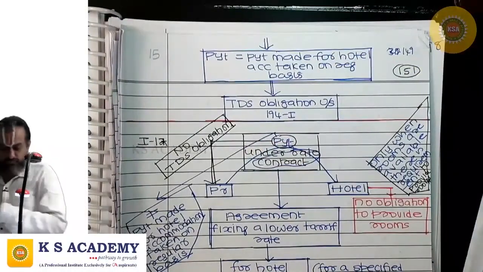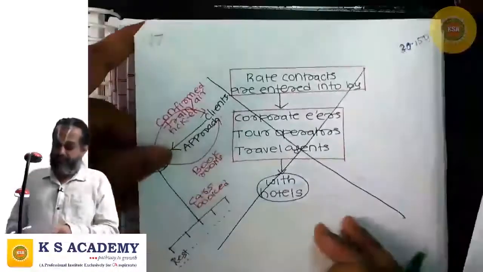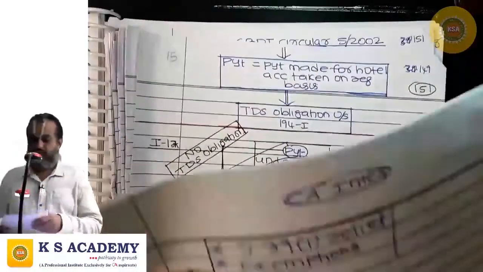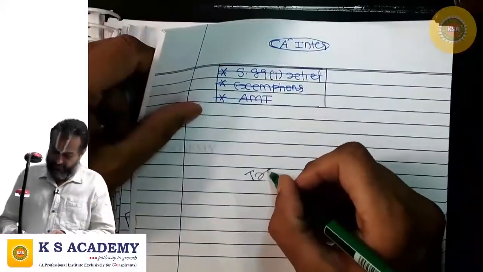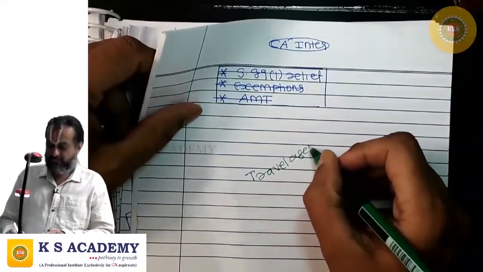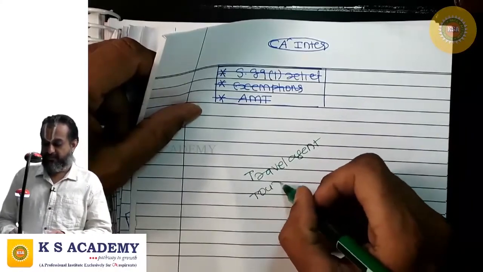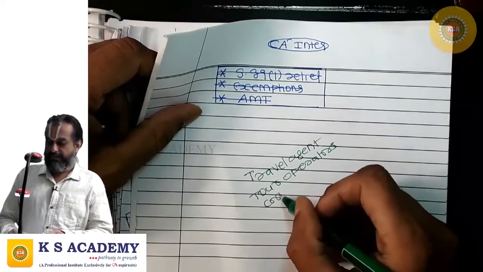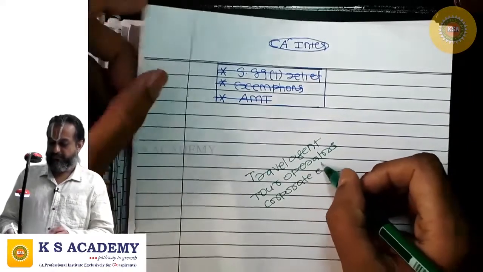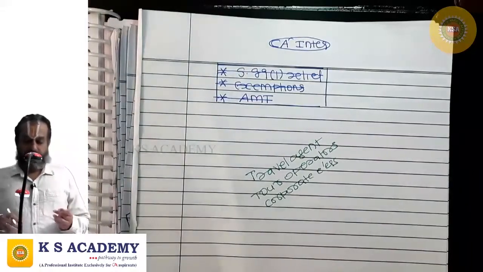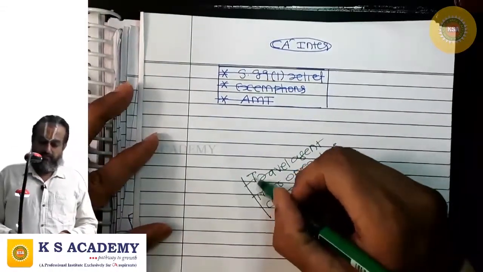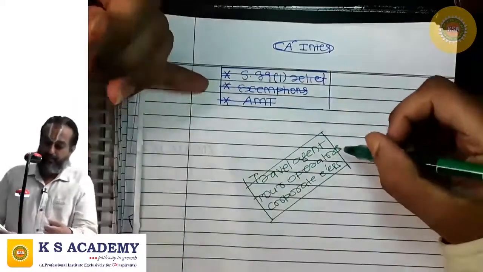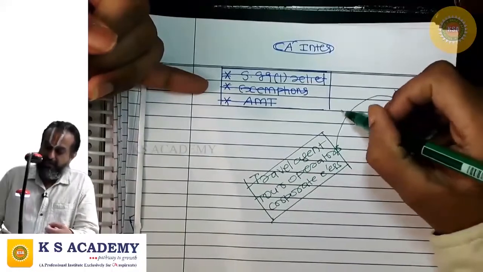Next is, see, travel agents, tour operators, corporate employers, they will enter into rate contracts.